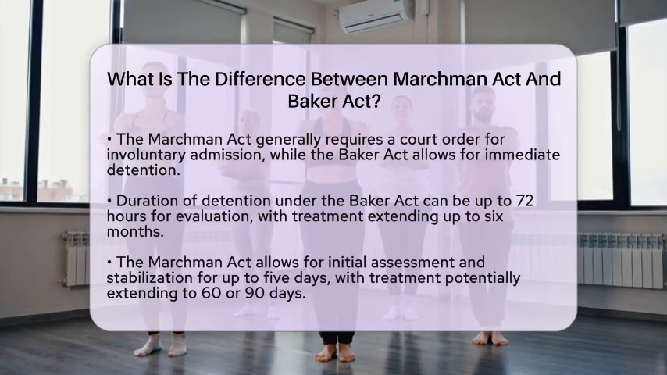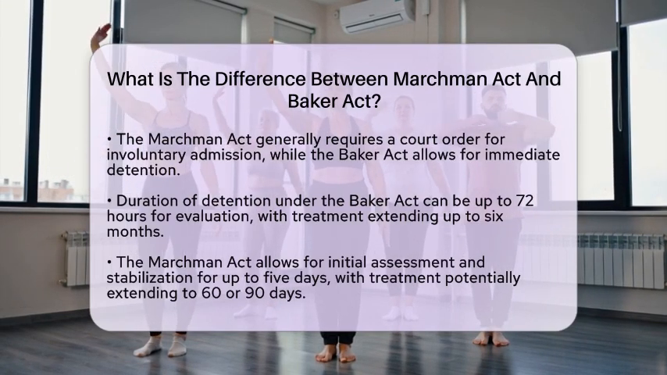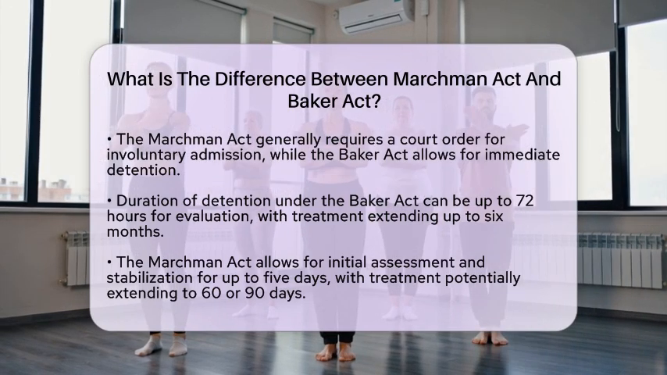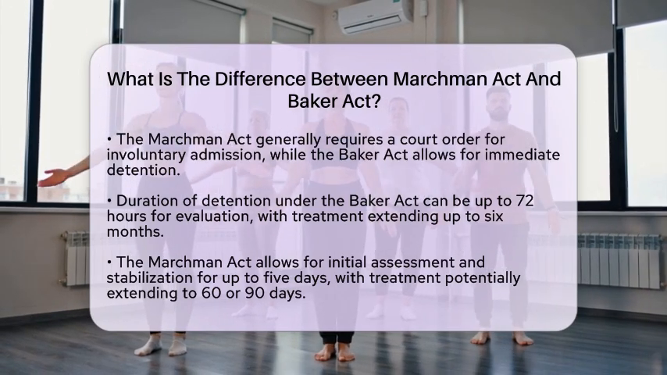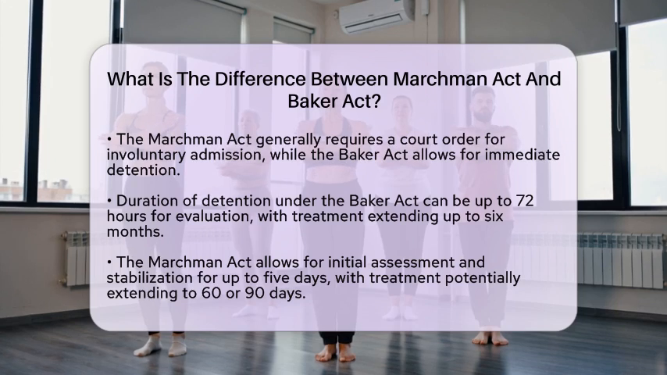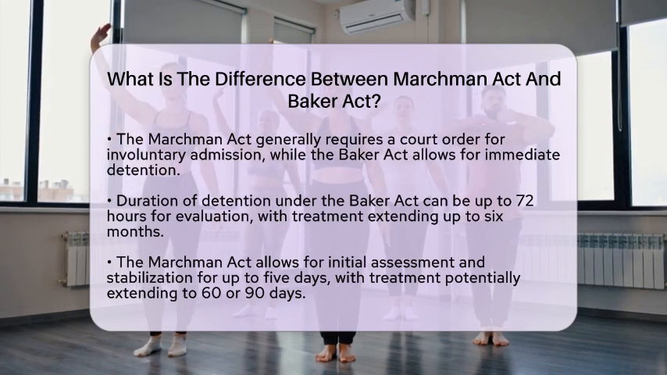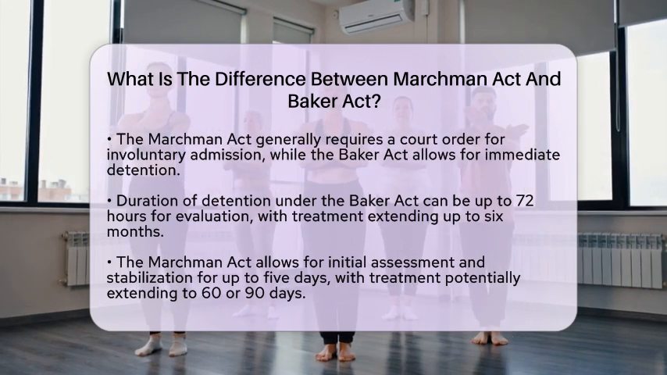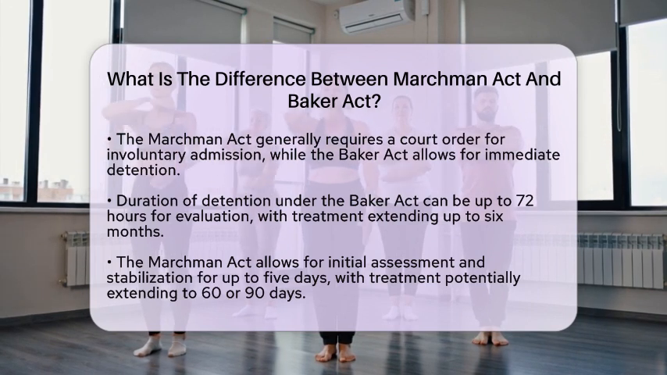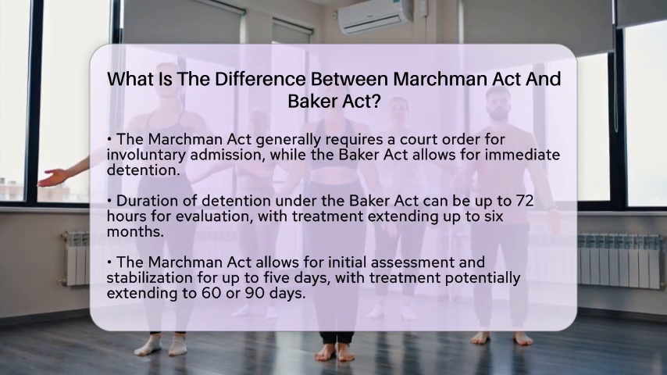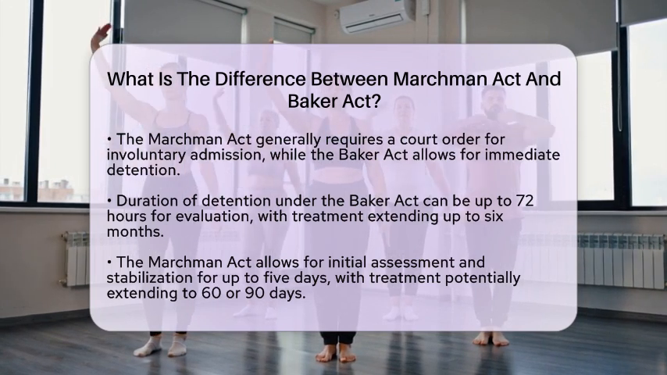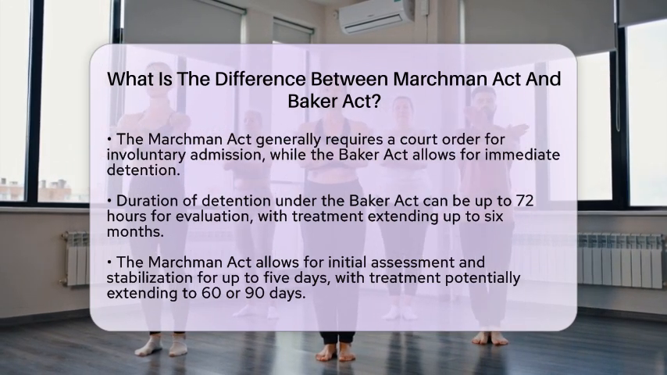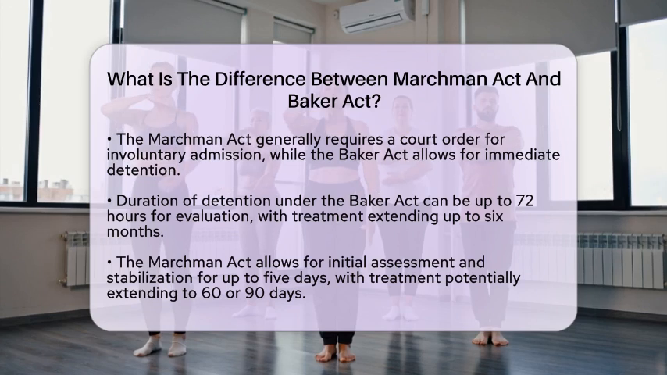Under the Baker Act, individuals can be held for mental health evaluation for up to 72 hours. After that, further treatment can be ordered for up to 6 months or longer, depending on the case. In contrast, the Marchman Act allows for involuntary assessment and stabilization for up to 5 days initially. Treatment can then extend up to 60 or 90 days based on court orders and specific circumstances.